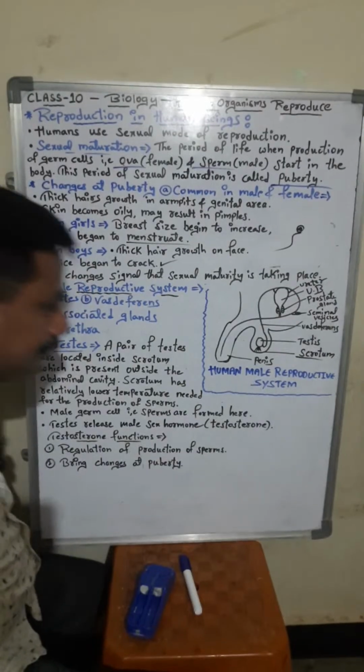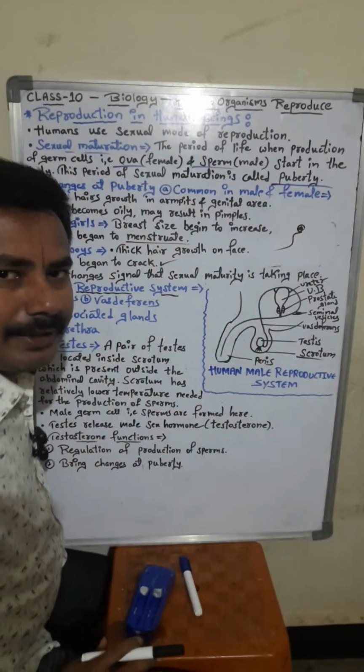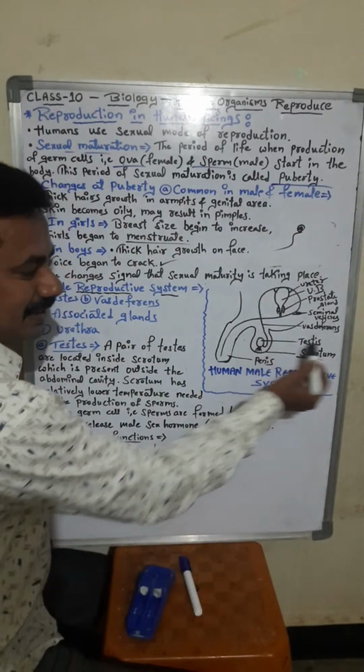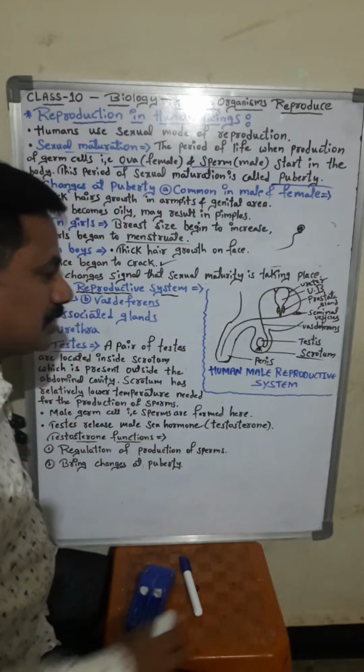Okay, fine. So the outside structure is called the scrotum, a protective layer. Inside are the testes, a pair of testes will be present. Here the production of the sperms takes place.